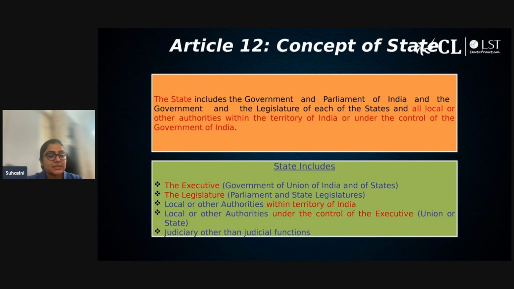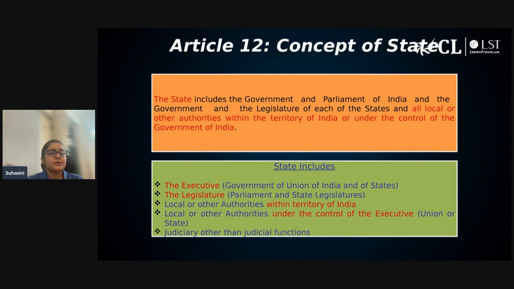So the state is the executive, which is the government of the Union of India and of the states; the legislature, where we are referring to Parliament and state legislatures; local or other authorities within the territory of India, for example, a municipality or a panchayat; local and other authorities under the control of the executive, which is the Union or the state; or the judiciary, other than when doing its judicial function.